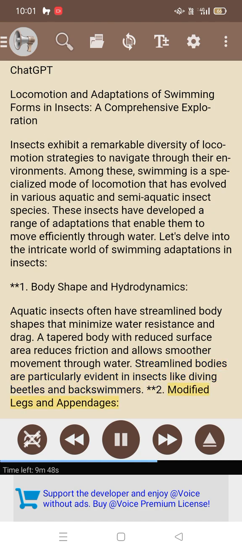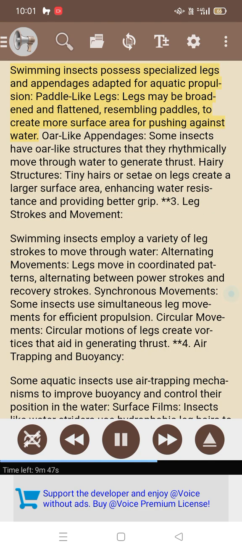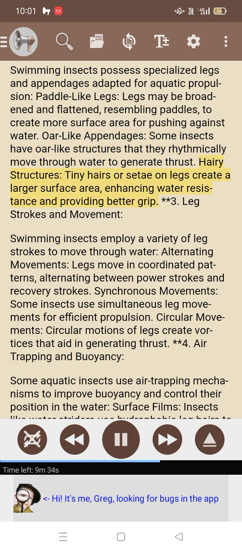2. Modified legs and appendages. Swimming insects possess specialized legs and appendages adapted for aquatic propulsion. Paddle-like legs. Legs may be broadened and flattened, resembling paddles, to create more surface area for pushing against water. Oar-like appendages. Some insects have oar-like structures that they rhythmically move through water to generate thrust. Hairy structures. Tiny hairs or setae on legs create a larger surface area, enhancing water resistance and providing better grip.